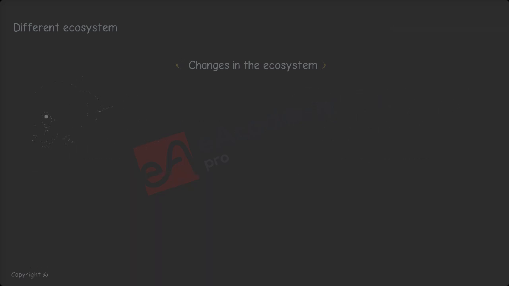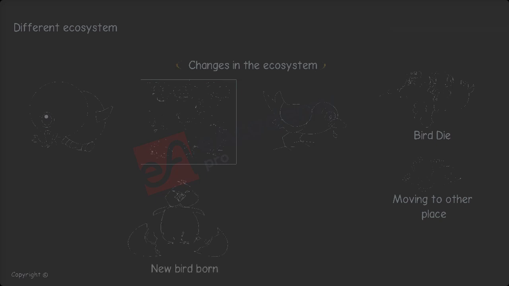At the beginning, the birds will get food. But after some time, as the insect population will reduce, there will be no food left for the birds. They will be starving from hunger. In this case, the birds will either die or they will move to some other place or area. In the meantime, the younger birds will be born. In this way, the ecosystem will be balanced.